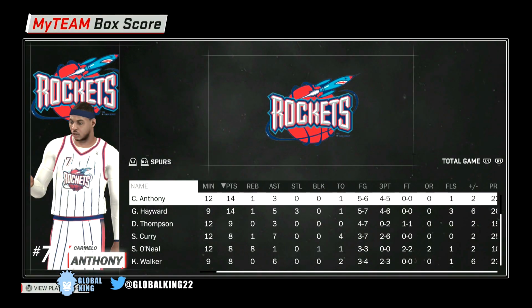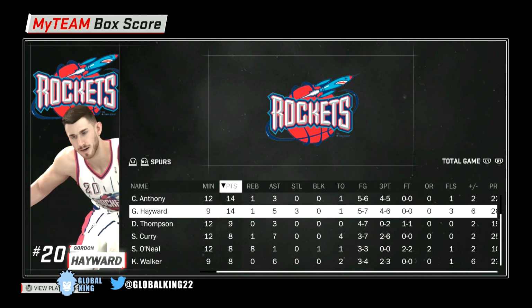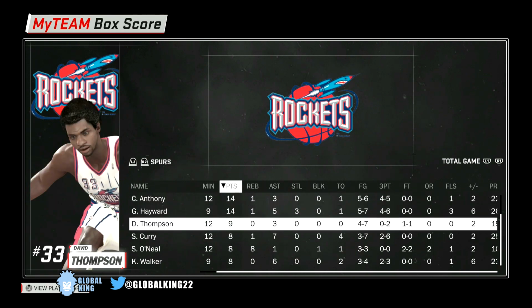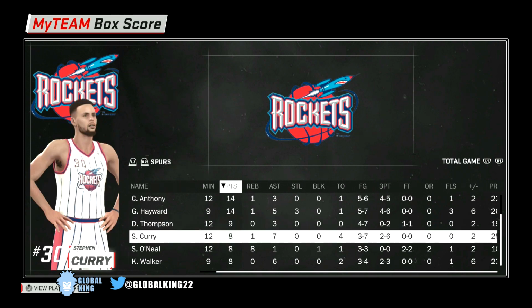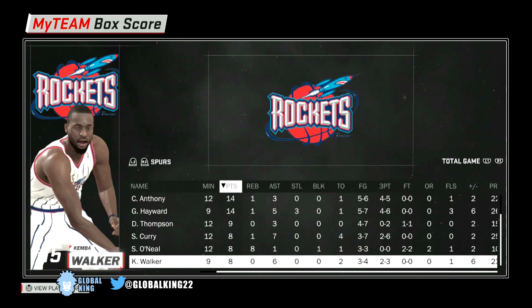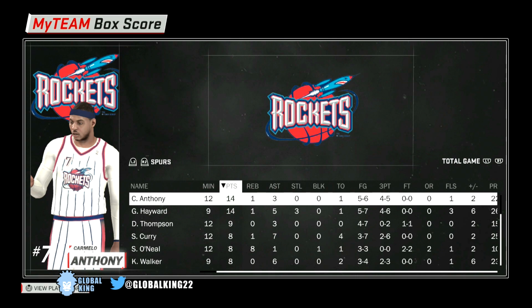So there you guys have it. That has been the video. We actually did come out with a W with this March Madness squad builder. Carmelo Anthony was our leading scorer, tied with Gordon Hayward. They both had 14 points, and Melo shot 5 of 6, 4 for 5 from the 3-point line. Gordon Hayward was 4 for 6 from the 3-point line. David Thompson also had 9 points. Curry with 8. Shaq with 8 and 8. Kemba Walker with 8 points and 6 assists. A really well-rounded game for this entire March Madness squad builder.